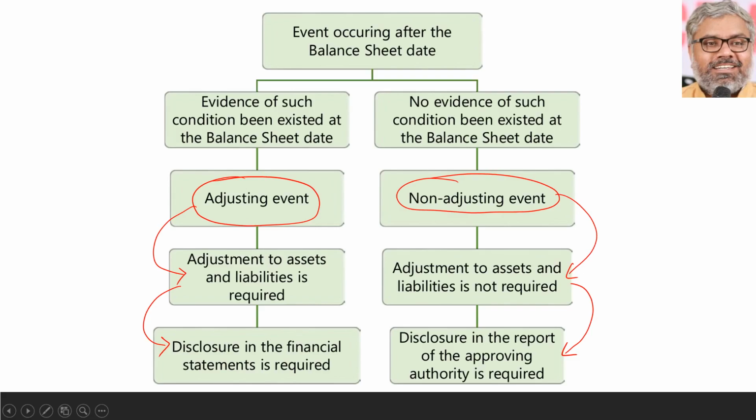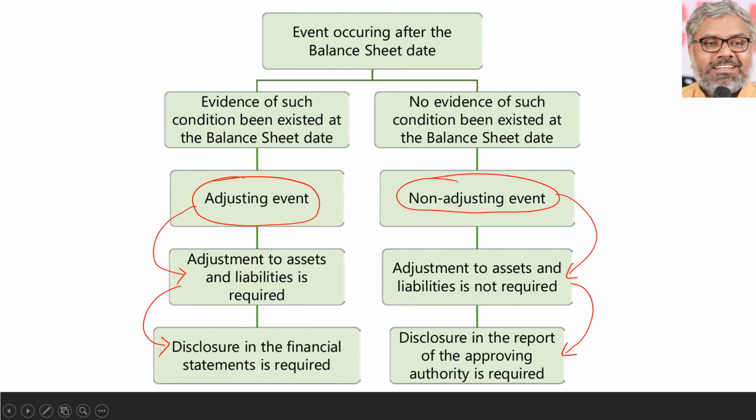As the name indicates, an adjusting event will have the assets, liabilities, incomes, expenses adjusted. A non-adjusting event need not require any such adjustment. But of course, both of them have to be disclosed, whereas adjusting events should be disclosed in the financial statements, whereas non-adjusting events can be disclosed in the board of directors report.